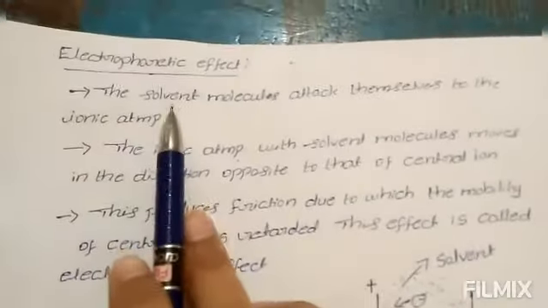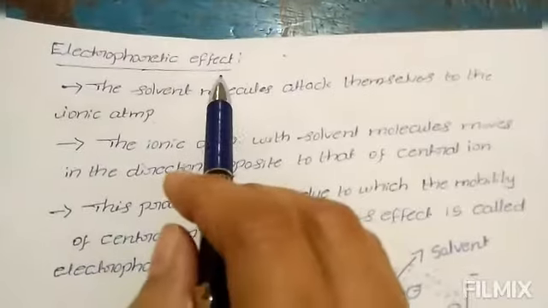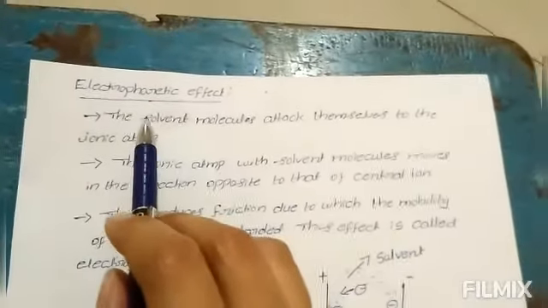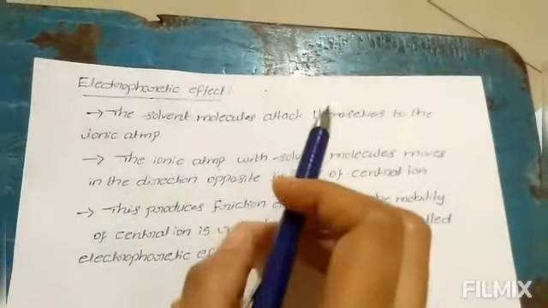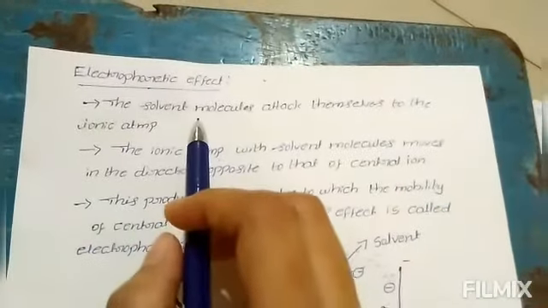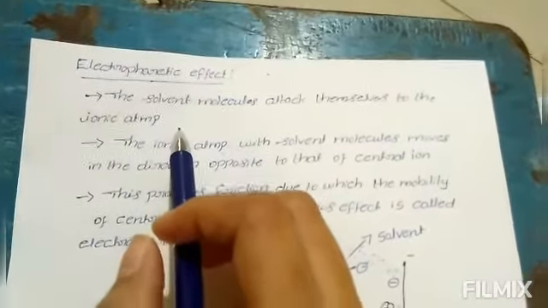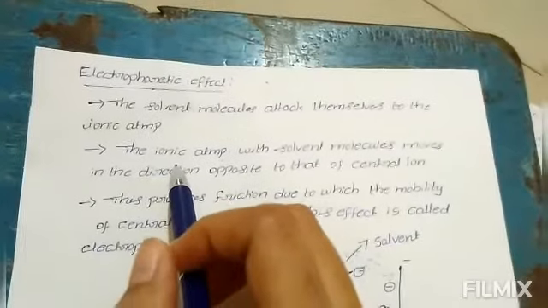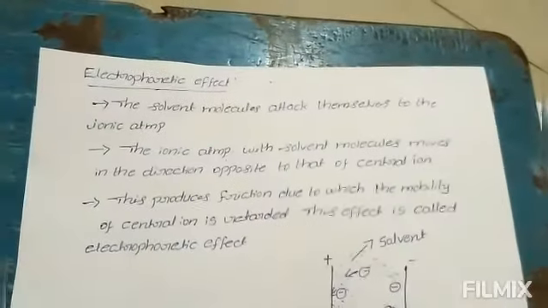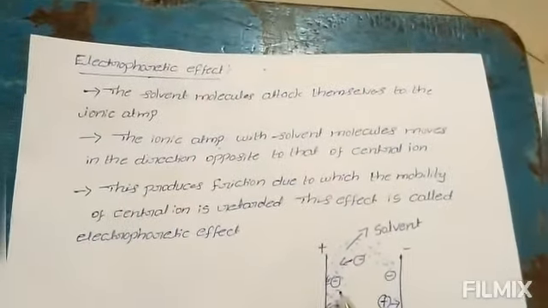Next, the second one is the electrophoretic effect. The solvent molecules attach themselves to the ionic atmosphere, meaning we know that the ionic atmosphere of the central ion always remains associated with the solvent molecules.